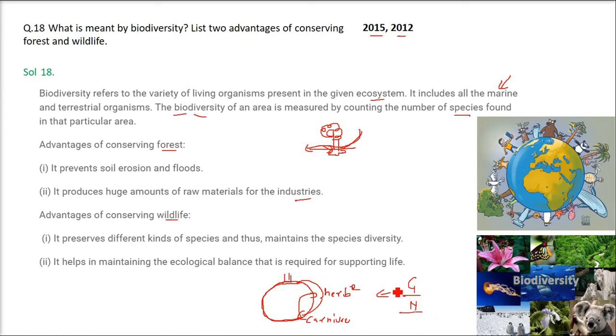If we kill the herbivores, what will happen to the carnivores? They cannot eat the grass. If you kill the carnivores, the herbivores will be so many that they will eat all this stuff and be in great population. So there is a kind of check and balance created by Mother Nature. We need to conserve forest and wildlife because we are also part of this food chain.